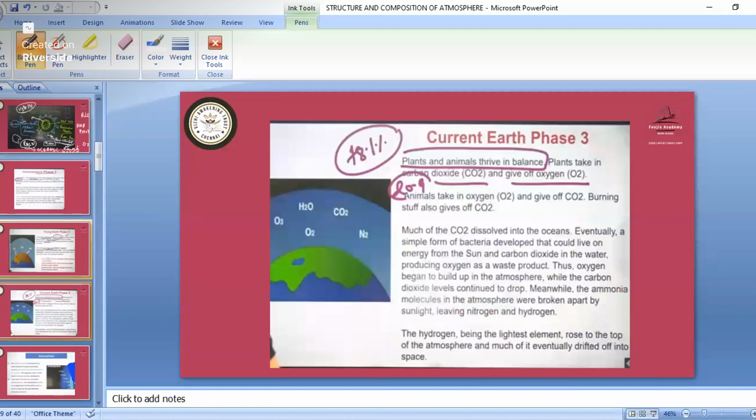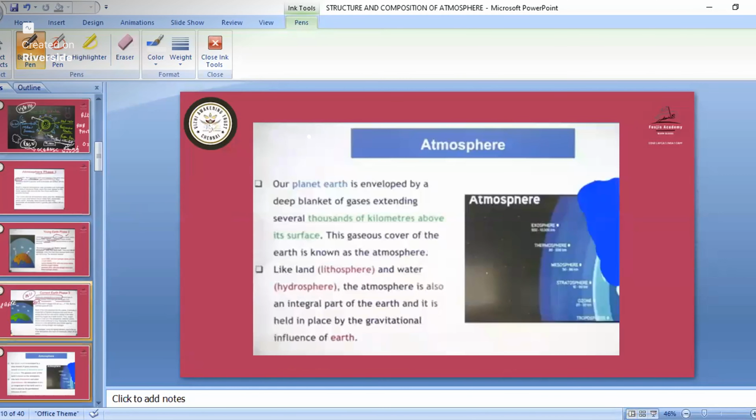So in phase 3 plants and animals thrive in balance. Plants take in carbon dioxide and give off oxygen. So after that we have finally the formation of the atmosphere, which is present now. So this is all about the origin of atmosphere. Okay. So now that we have the origin of atmosphere, we should know what is atmosphere.